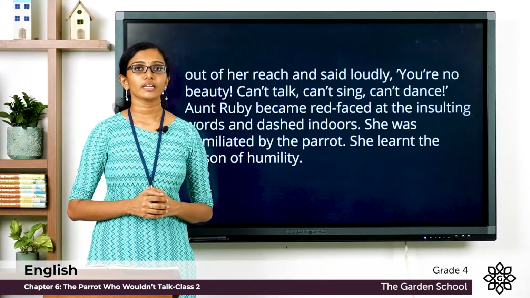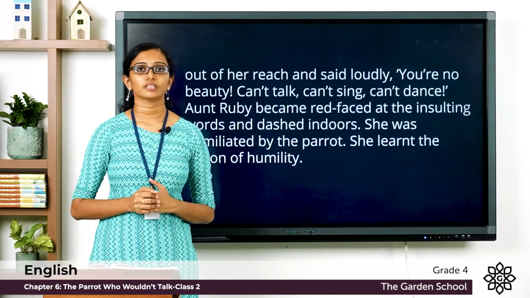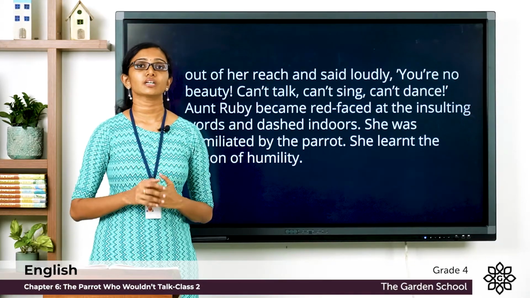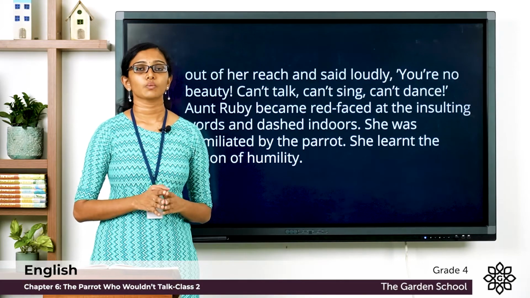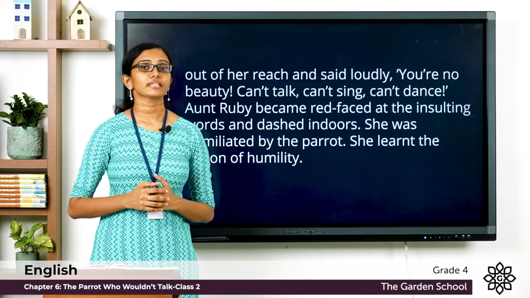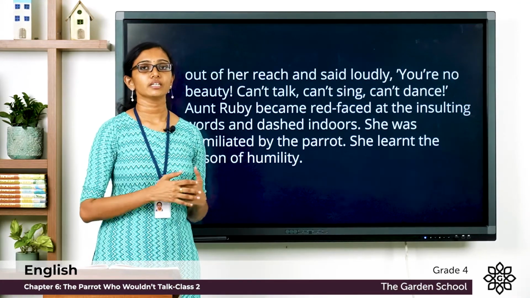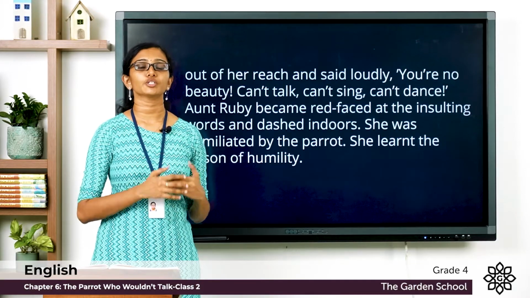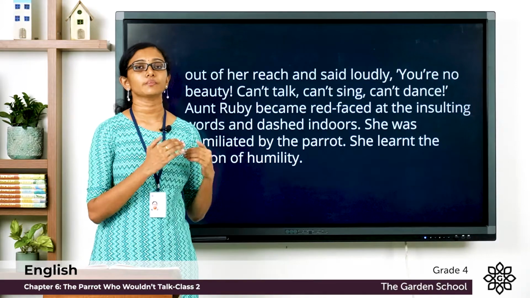So in the story, the boy felt very bad to see the caged bird. He believed that birds do not like being caged and birds love freedom. They want to fly freely in the sky. So the boy was empathizing with the bird. He knew the bird hated his aunt and that he wanted to be free. So the boy left the cage door open and let the bird free.